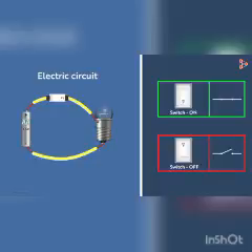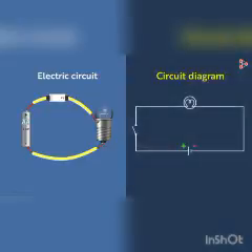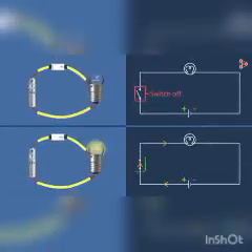If we were to draw a circuit diagram for this circuit, then here is what it will look like. Note that there will be two circuit diagrams for this. This one is when the switch is off and the electric current is not flowing through the circuit. We see that no arrowheads are shown here. This circuit diagram is when the switch is on. Here, the circuit is complete and the current is flowing. The arrowheads are used to show the direction of the electric current, which is always from the positive to the negative terminal of the battery.